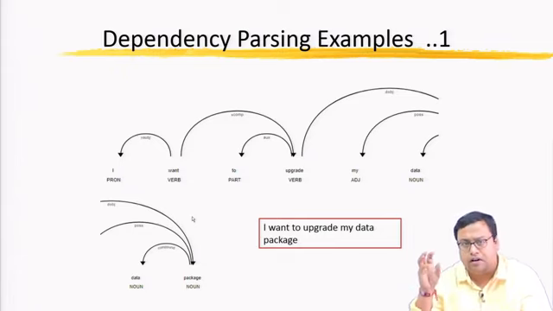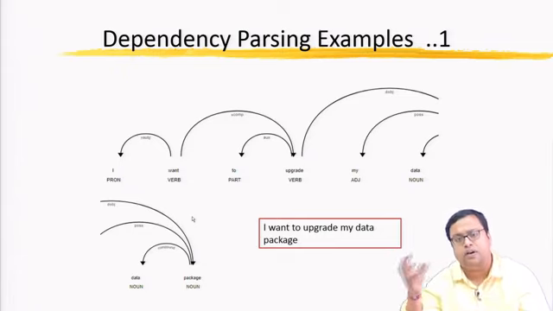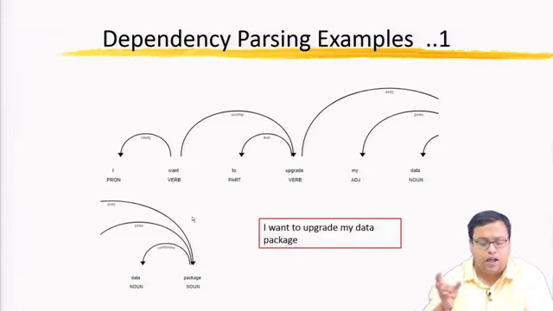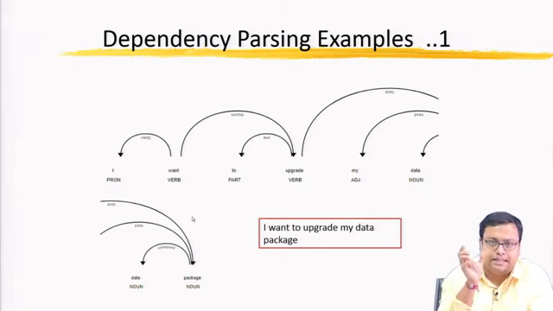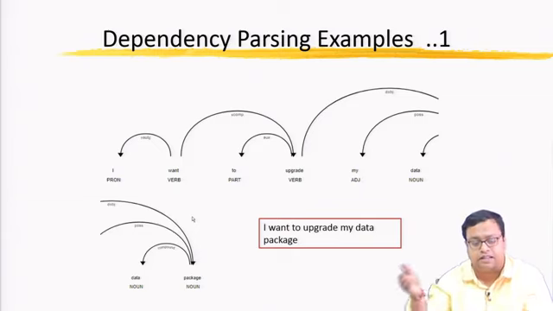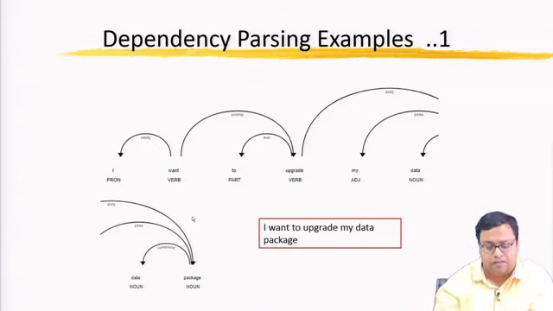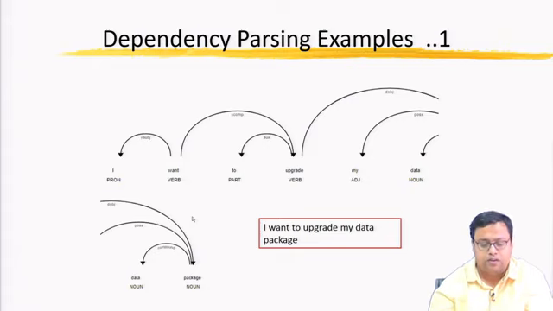and then you have to find out whether one verb is a component verb of another verb. So, in I want to upgrade, this is the total verb component, and want is the major verb. Want to what? The second verb is upgrade, which is a component verb of the initial verb, and to is just an auxiliary.